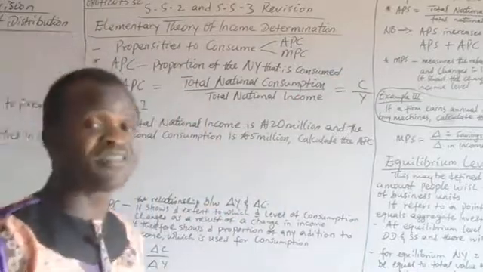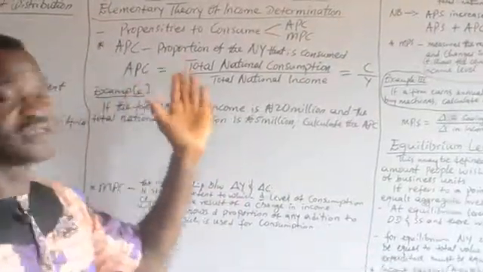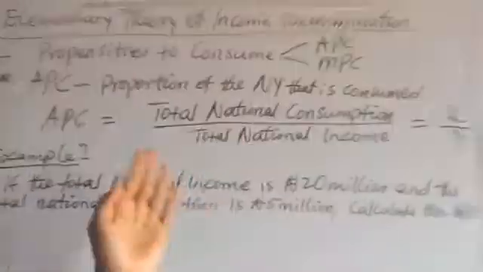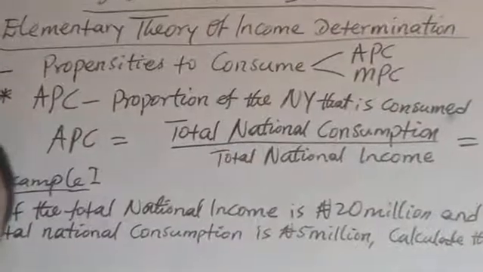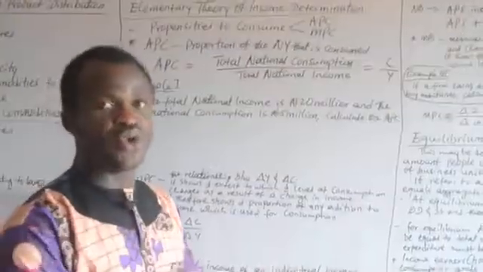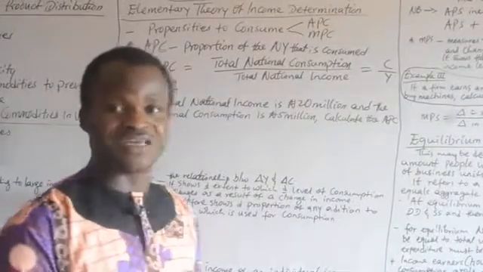Now, the average propensity to consume talks about the proportion of the national income that is consumed, put side by side with the total income of the nation.